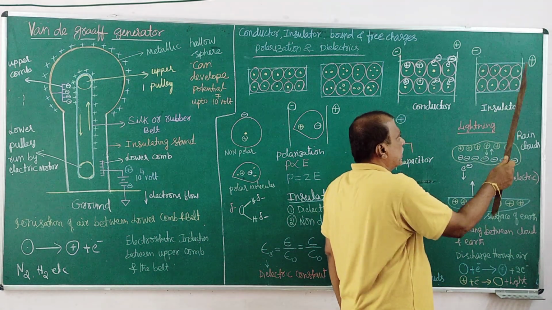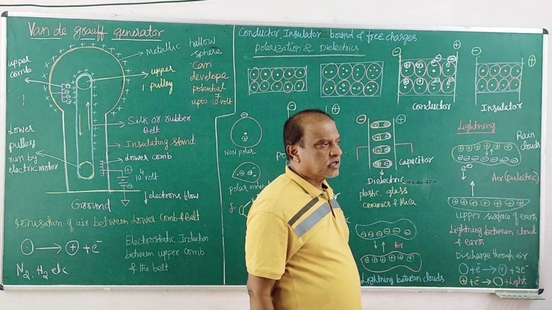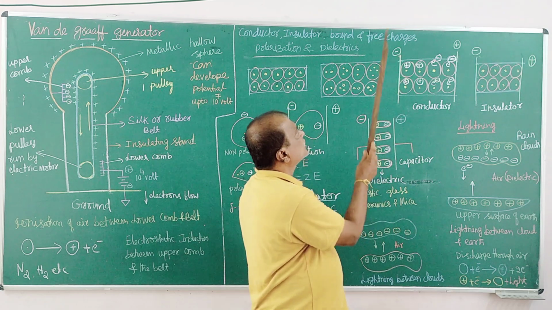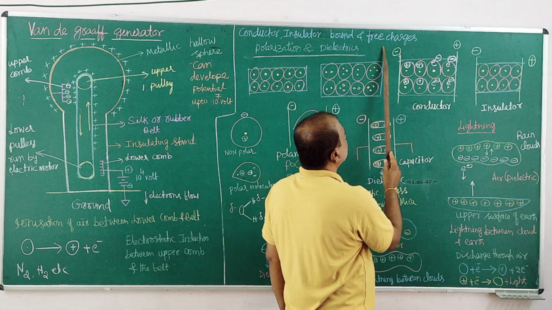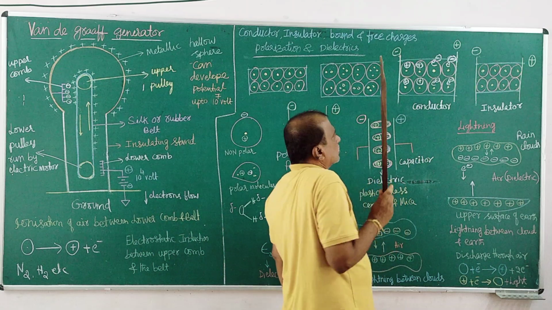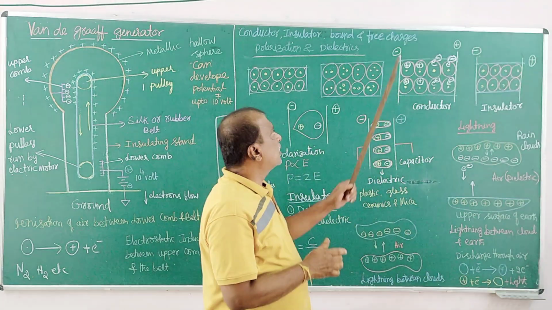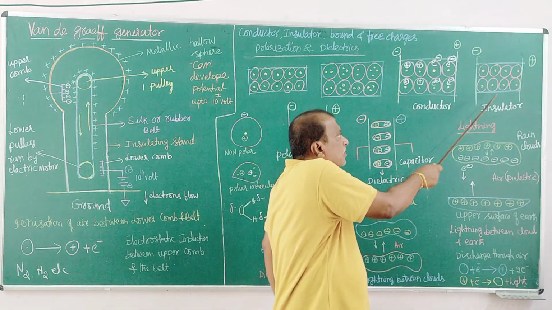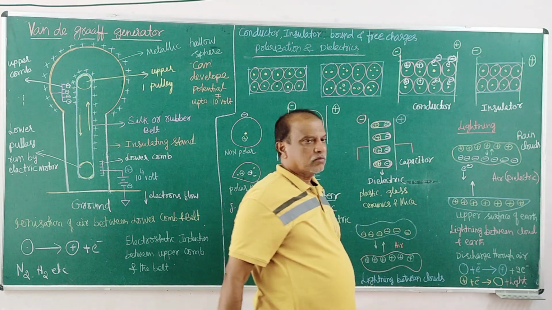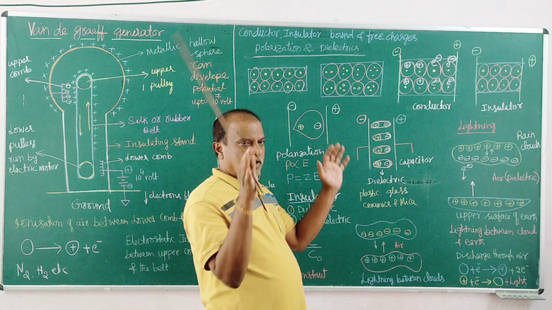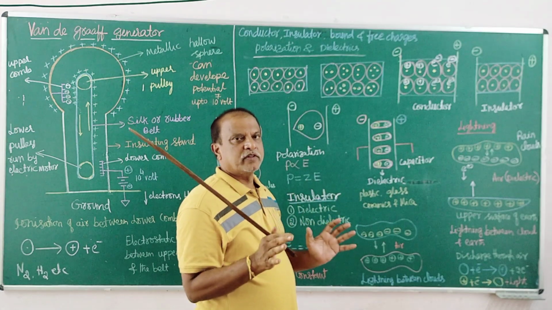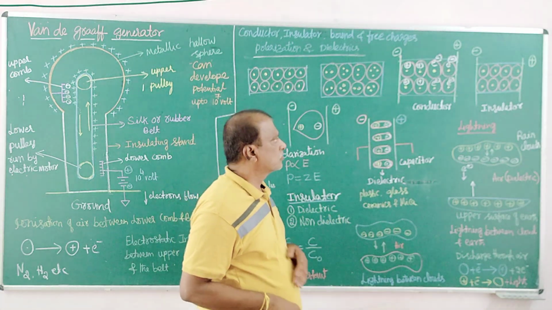The reason is that, even though electrons are there, free charges are not created. Free charges and bound charges are not created with the application of potential. The main reason is that the valence electrons are tightly bound with their respective nucleus.